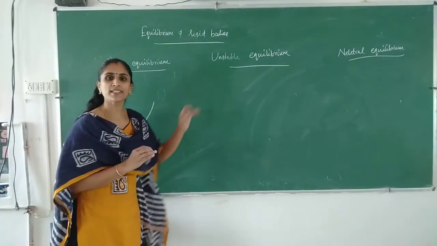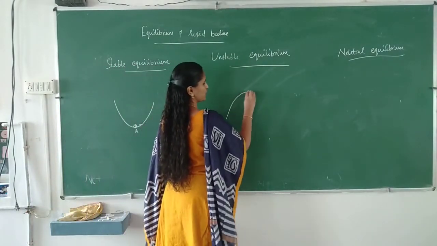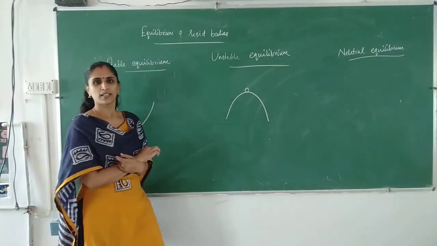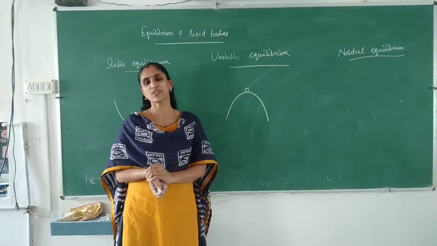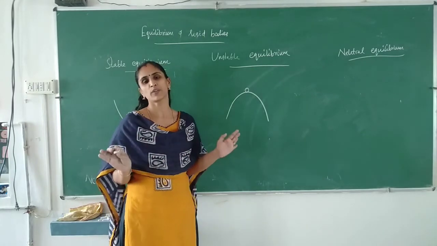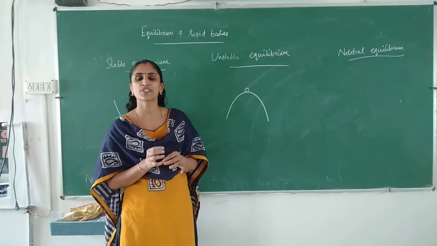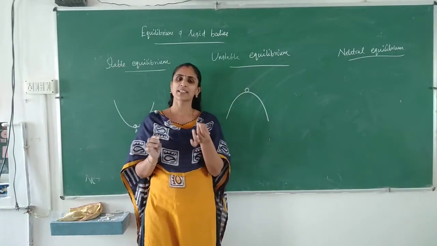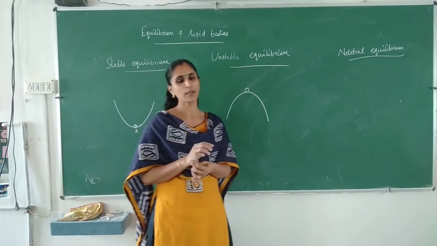And in the case of unstable equilibrium, which is very easy to say, if an object is here, what happens once you displace that object? Is there any chance that the object will come back to its own position? Once it is displaced, it will not come back. Such type of equilibrium is known as unstable equilibrium. So once the object is slightly displaced from the equilibrium position, it will not come back.